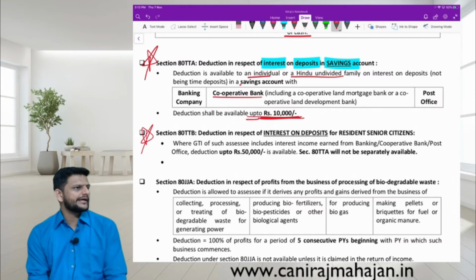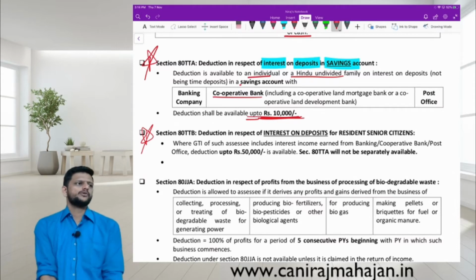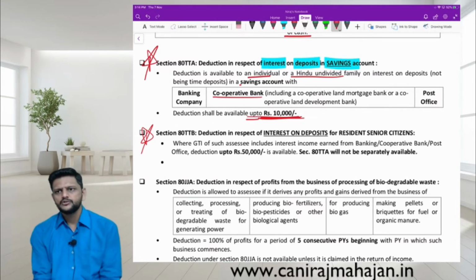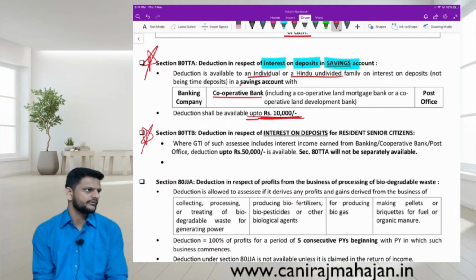So just calculate at the rate of 4% per annum in savings account interest. How much would be the balance per day? 10,000 divided by 4%. If you take 4% interest per annum on savings account deposit, 10,000 divided by 4% is what? 4 lakh rupees? Only 2,50,000. So 2,50,000 should be your regular balance for the entire year in the savings account, isn't it?